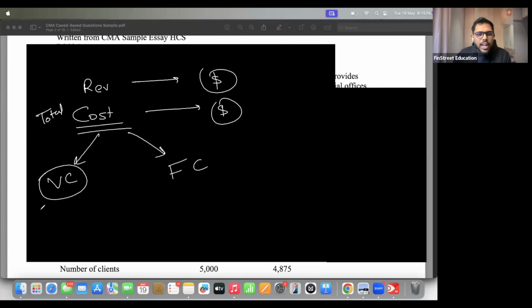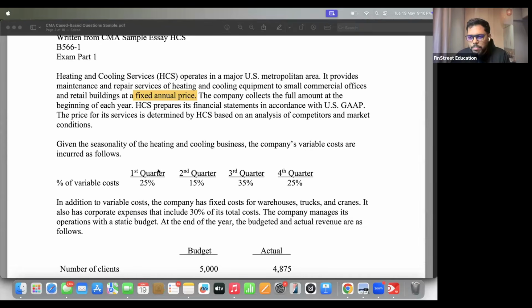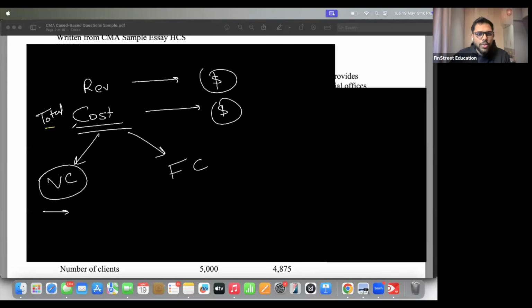And within this, they have given you different levels of variable cost. And it is as per what metric? It is a quarterly metric. So you have percentage of variable cost as 25%, 15%, 35%, and 25%. Now, they have not mentioned clearly what this 25, 15, 35, 25% is a percent of. But it is obvious that the moment we go back to our mind map, do you see this total cost?